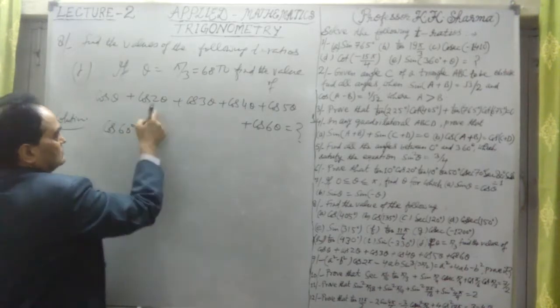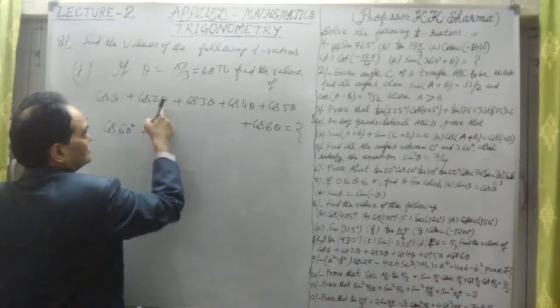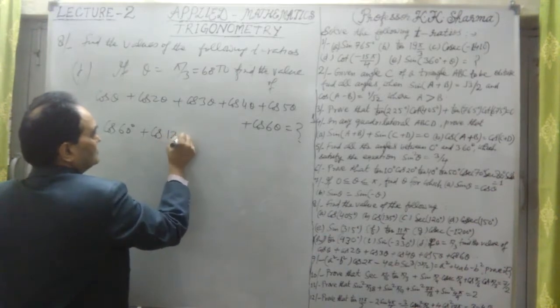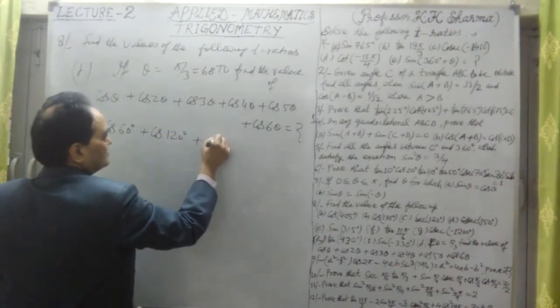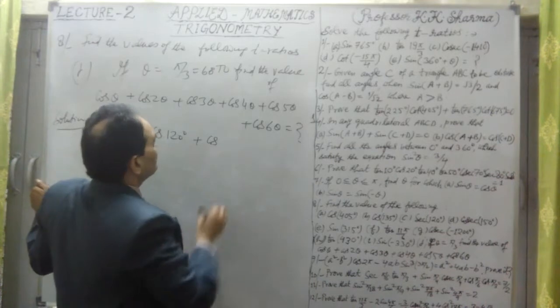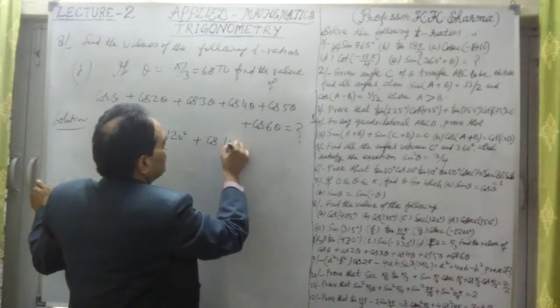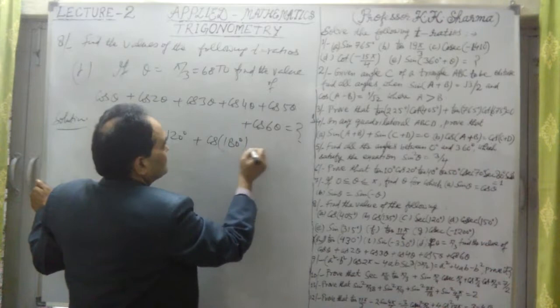Theta is 60 degree. Plus cos 2 theta, this is 120 degree. Then again, 60 into 3 is 180 degree, cos 180 degree.